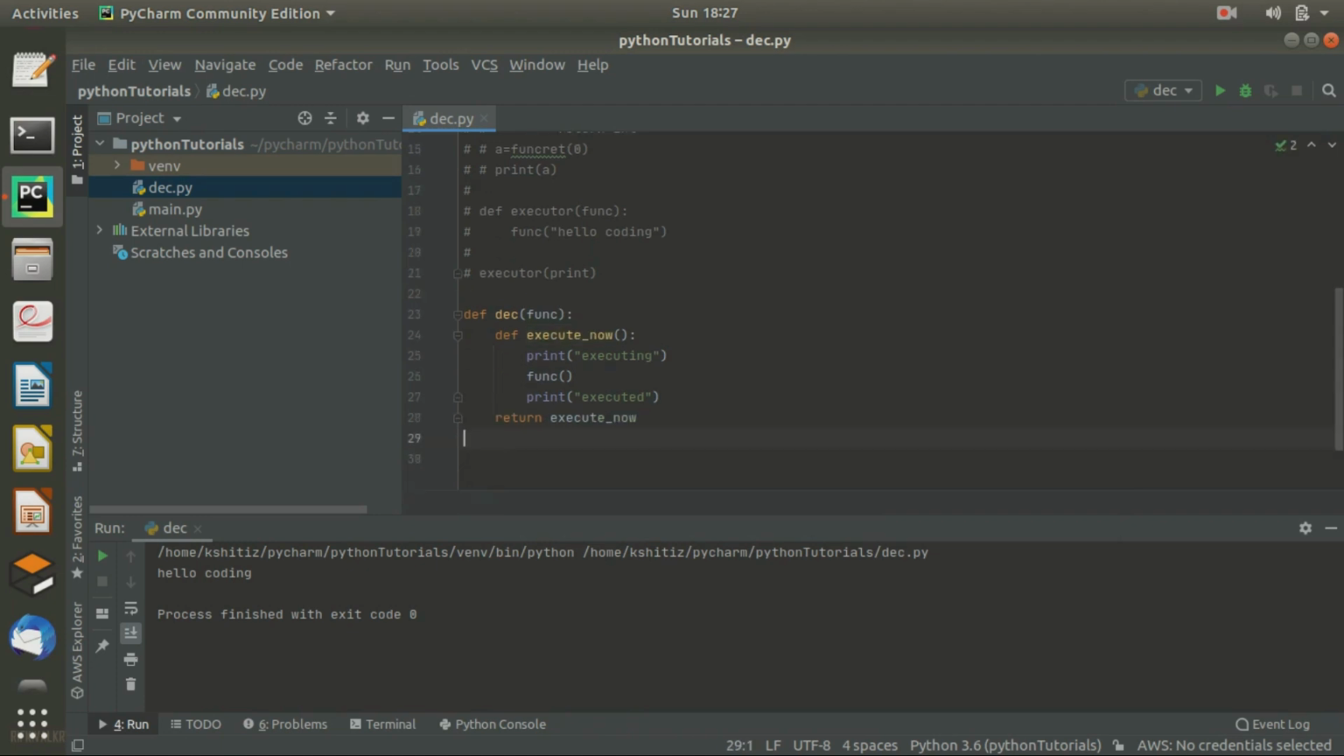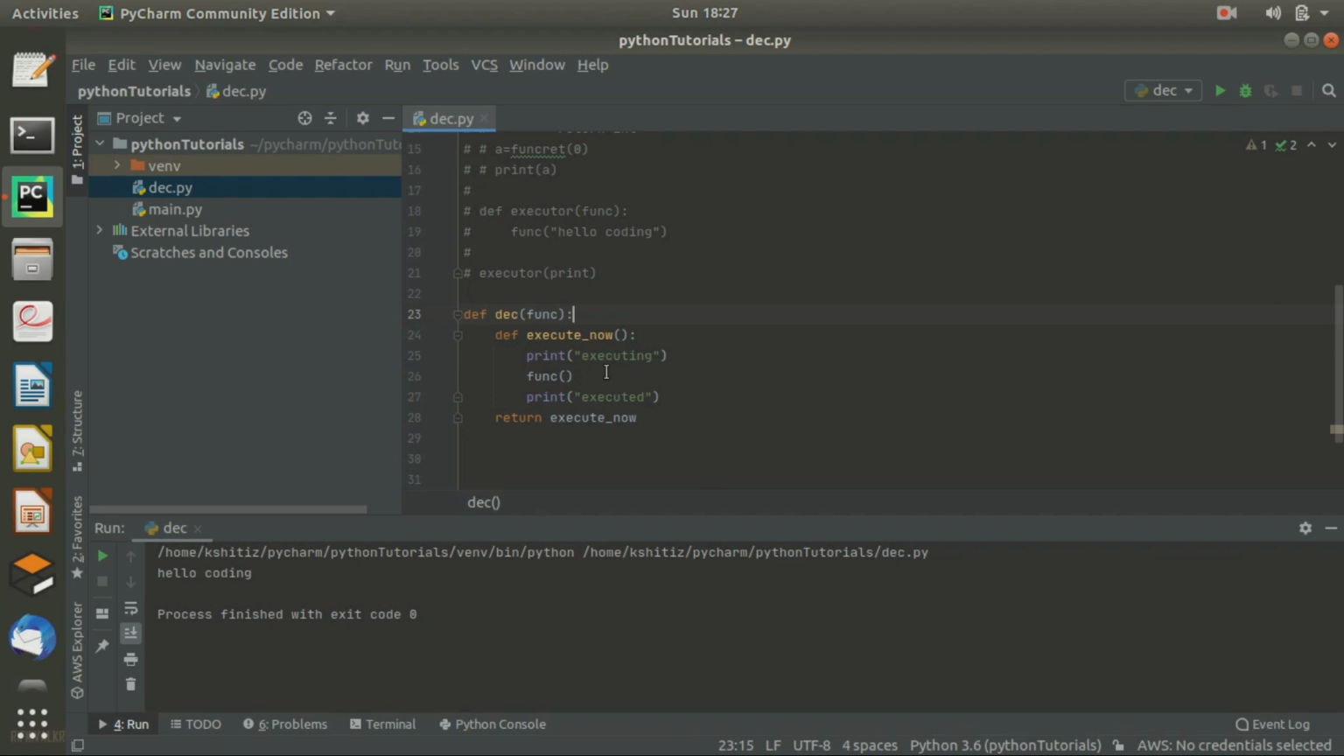So what is happening here, guys? Here I just create a function DAG which is taking func, a function, as an argument. Okay, it will return simply execute now. What will execute now do? It will simply print executing, then execute our function func, then print executed.